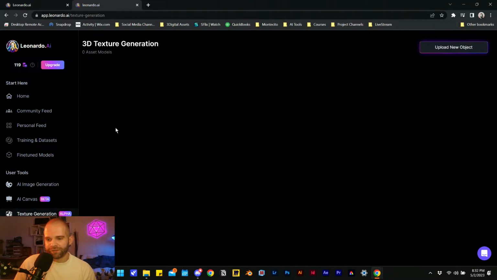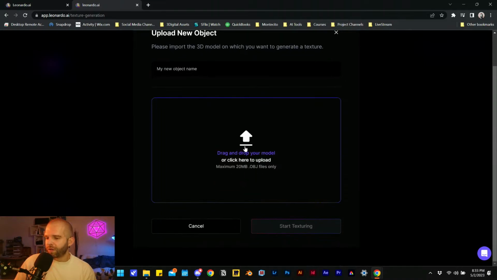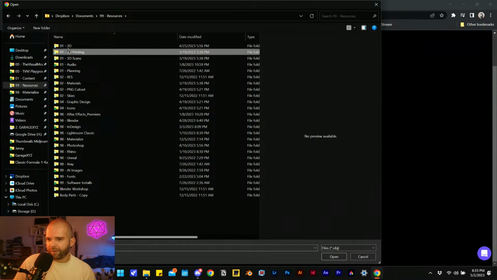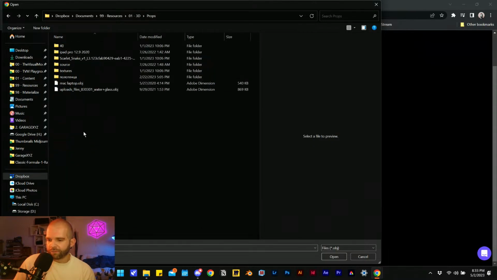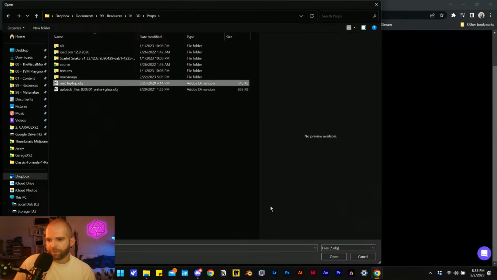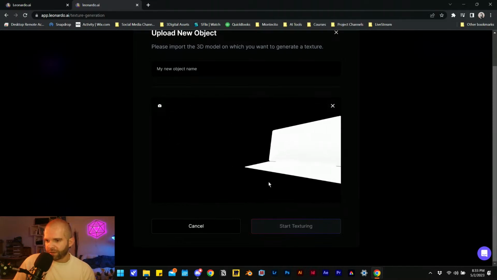Lastly, texture generation. While that works and we come back to it, upload a new object. Interesting. OBJ files. Okay. So I can upload an object and have a texture generated. Let's see. I'm going to just go to my library of models and just pick a random OBJ. Water and glass. Or an iPad Pro. Sure. No, that's not an OBJ. A Mac laptop. Let's see if it can take that. Oh, yep. So there's our MacBook.